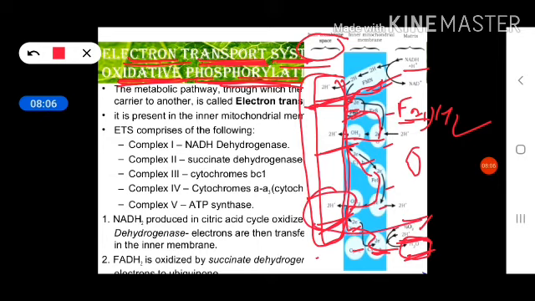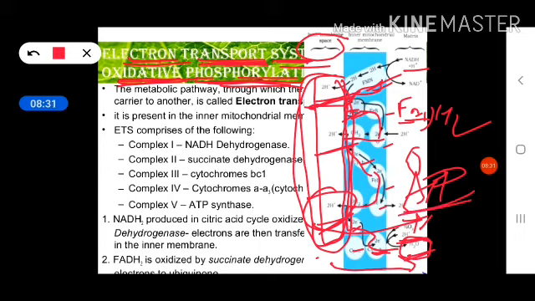Okay, so as I have told you, in the electron transport system, electrons are transferred from one carrier protein to another carrier protein, but these carrier proteins form some complexes. Complexes means a group of some carrier proteins produces a complex. So all these complexes or proteins are present in the inner mitochondrial membrane.